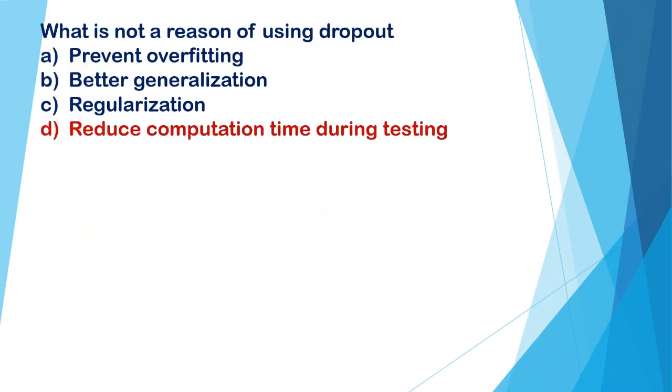What is not a reason for using dropout? A. Prevent overfitting. B. Better generalization. C. Regularization. D. Reduce computation time during testing. And the correct option is D. Reduce computation time during testing.